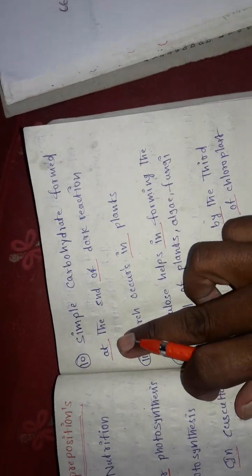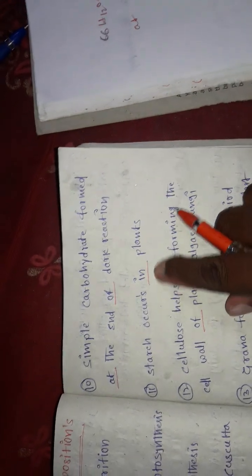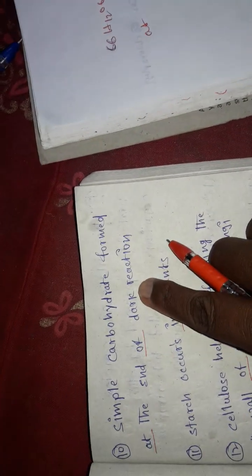So there are two prepositions. At, it means the area, the perfect location, and end of the dark reaction. So it is the reaction. There are two reactions, light reaction and dark reaction. It takes place at the end of the dark reaction.